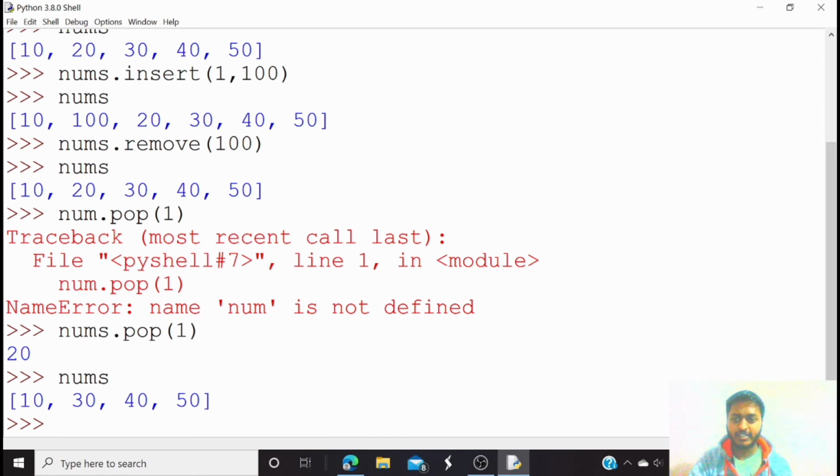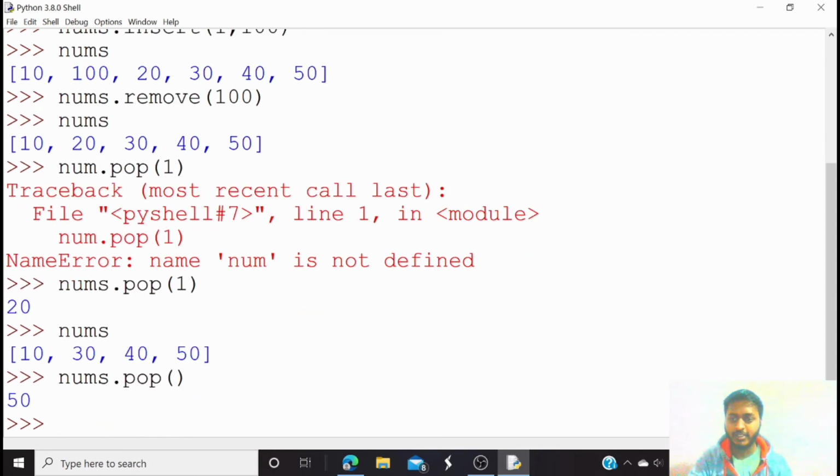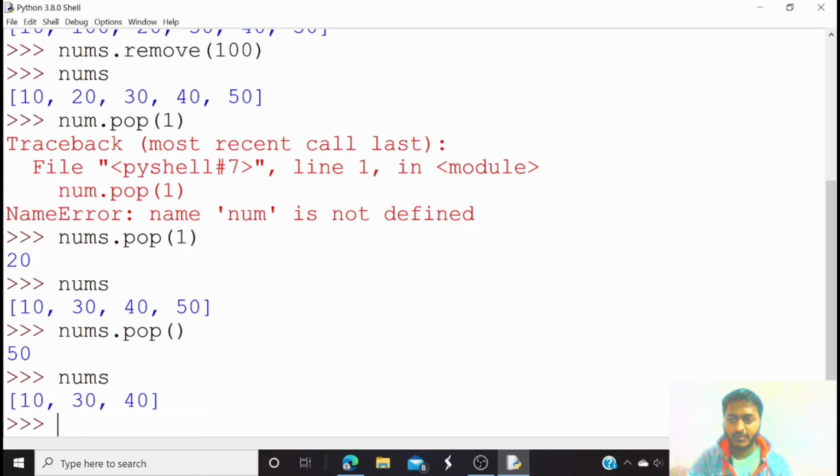What if I don't assign a value inside the pop function? Let's see. Here it has popped the value 50, which is at the end of the list. Here you can see there are only 3 numbers, 10, 30 and 40, and 50 is not there. So the pop method removes the value which is at the end of the list.